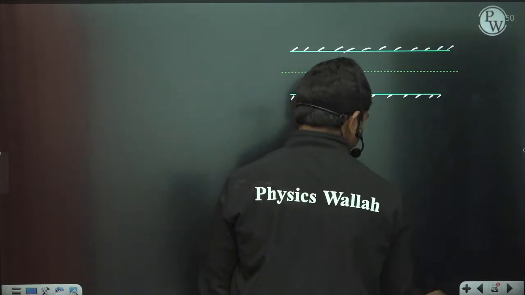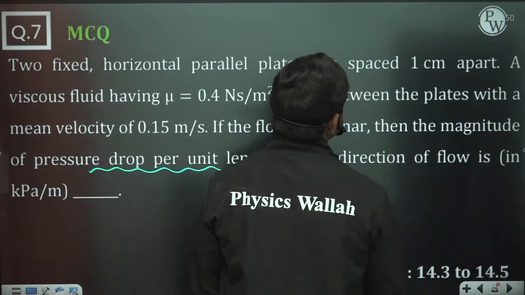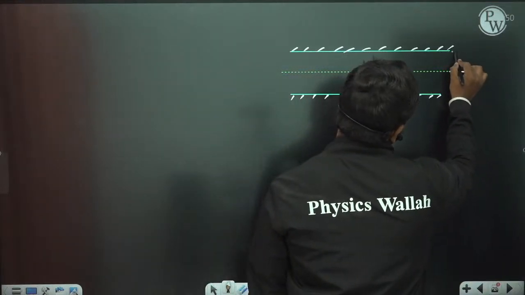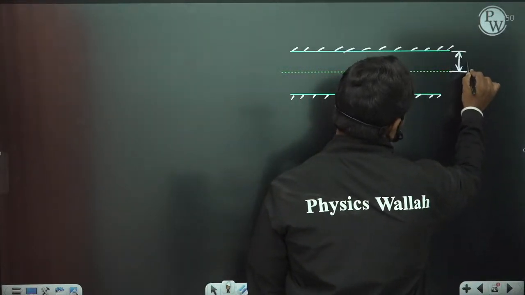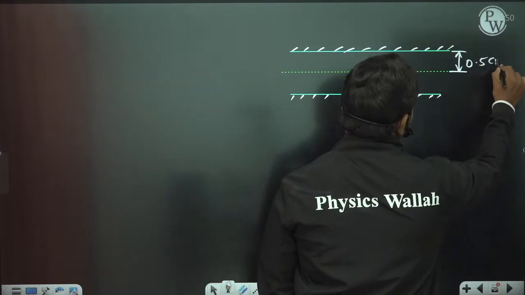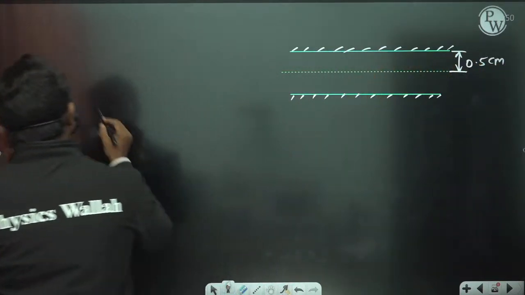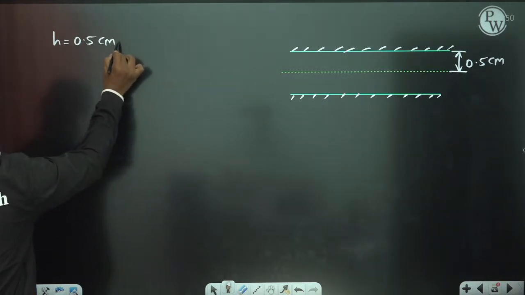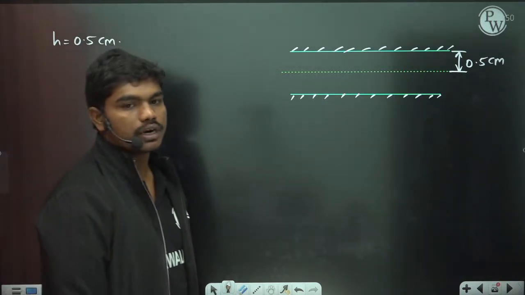They have given the distance between them, spaced 1 centimeter apart, which means basically this distance is 0.5 centimeters from the center. H value as per our nomenclature is H equal to 0.5 centimeters.